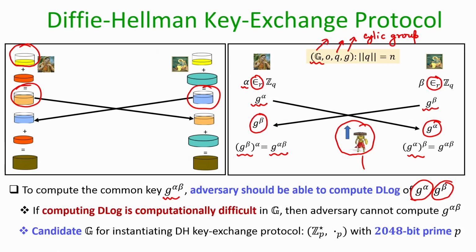It turns out that if we instantiate this protocol with my group being Z p star, that means if I ensure that my group G is the set Z p star, where p is some 2048 bit prime number, then using the current best computing speed machines for solving a random instance of discrete log, it will take order of several years, and hence an adversary who tries to attack this scheme will fail to do that, and that ensures that Sita and Ram can now safely use the key g to the power alpha beta as the common key and run an instance of a symmetric key encryption scheme to do the secure communication of their messages.